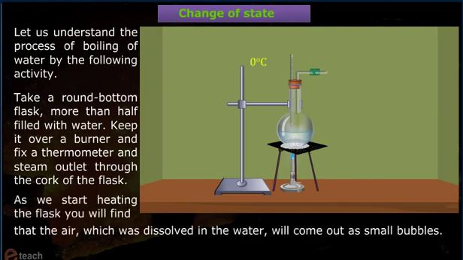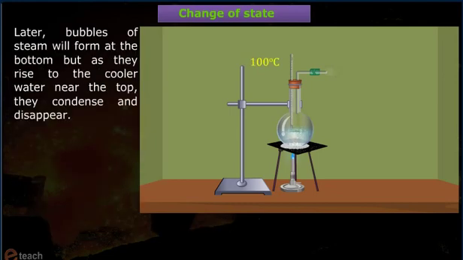As we start heating the flask, you will find that the air which has dissolved in the water will come out as small bubbles. Later, bubbles of steam will form at the bottom, but as they rise to the cooler water near the top, they condense and disappear.